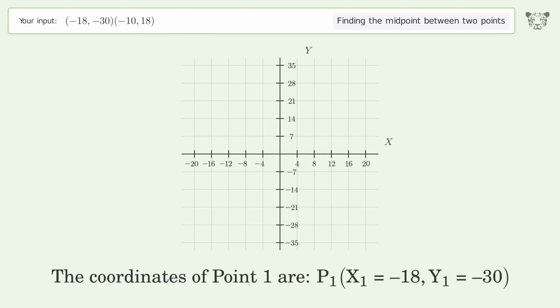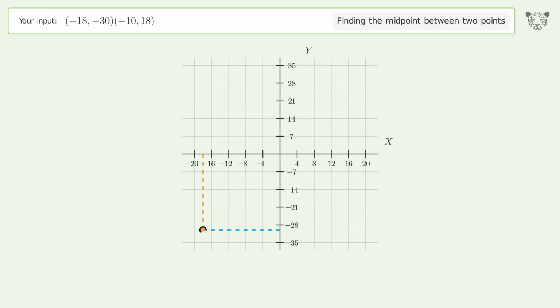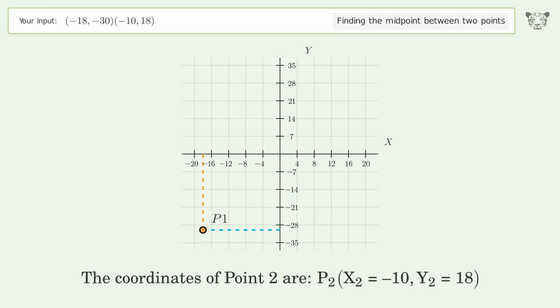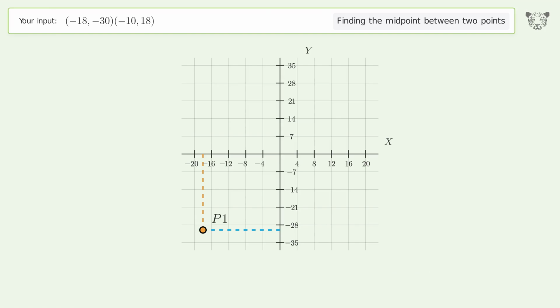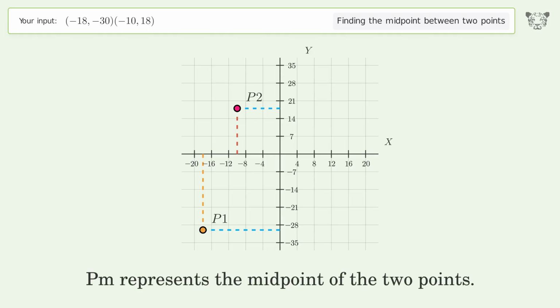The coordinates of point 1 are, x1 equals -18, y1 equals -30. The coordinates of point 2 are, x2 equals -10, y2 equals 18. PM represents the midpoint of the 2 points.